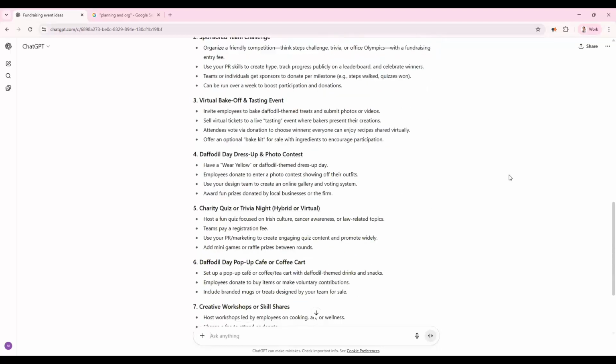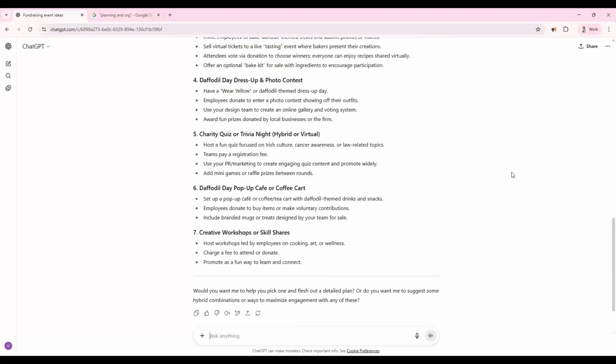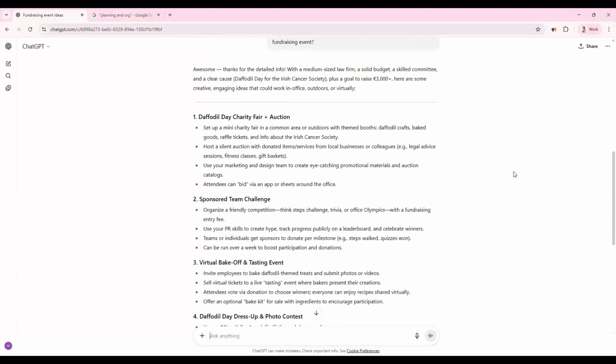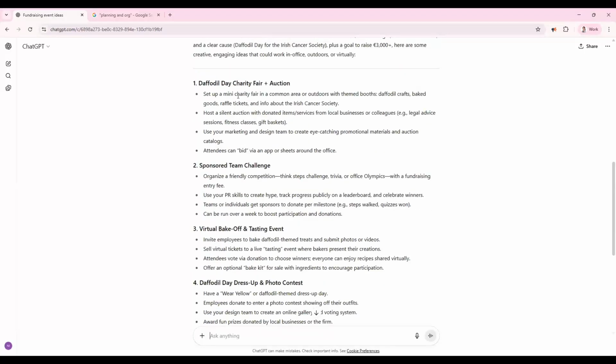Okay, excellent. And it's given us 7 strong ideas here. So it's up to you to go through each idea, look at the bullet points and see which ones you would like to explore a little bit further. And maybe there's certain ones that you would like to get rid of, or maybe you would just like to tweak certain elements of these ideas.